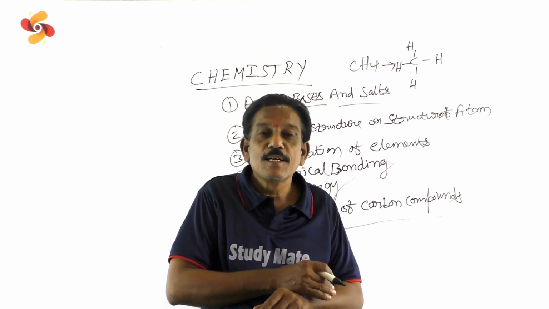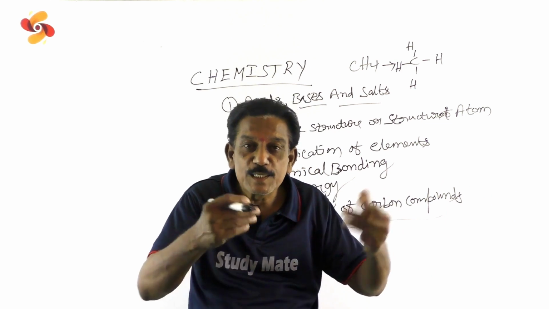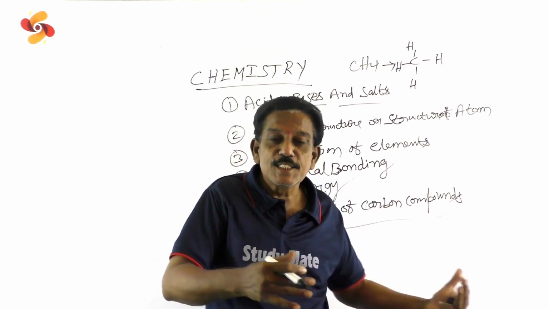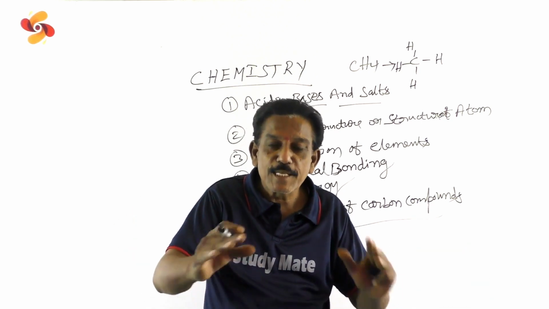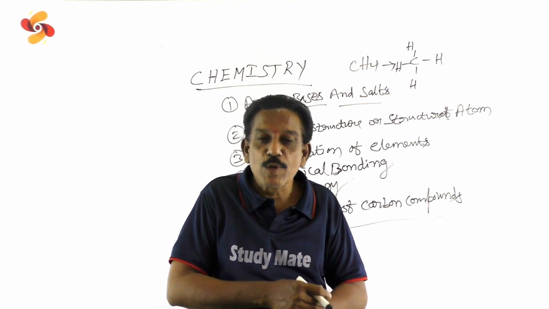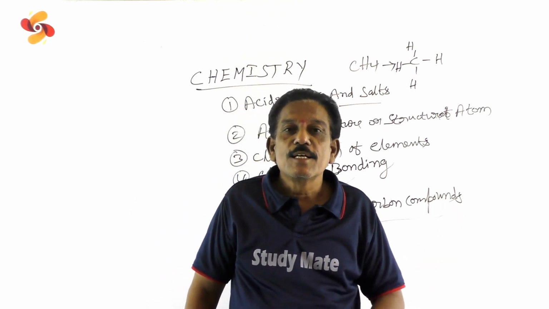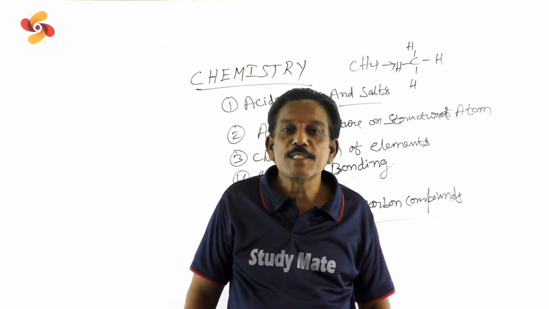In the middle, chemistry of carbon compounds, you feel somewhat of a difficulty. So to overcome these difficulties in these chapters, you have to concentrate and practice a lot. So students, these are the 6 chapters of chemistry of 10th class. Okay, students, thank you.